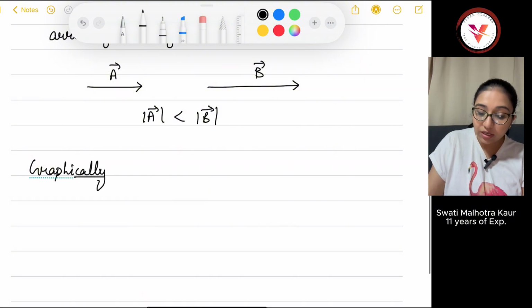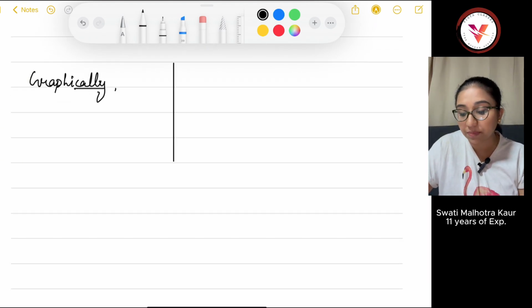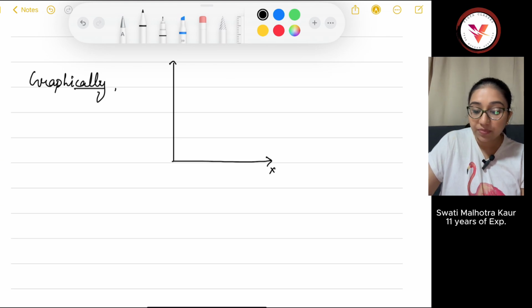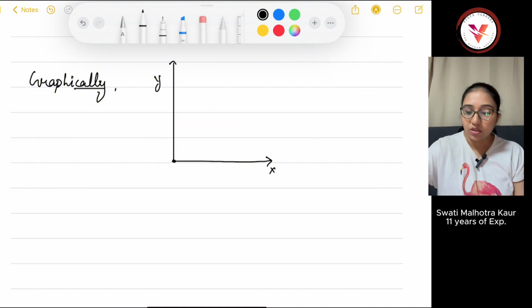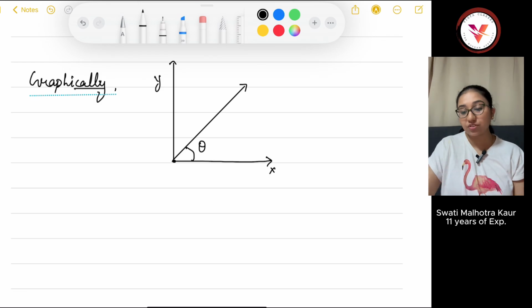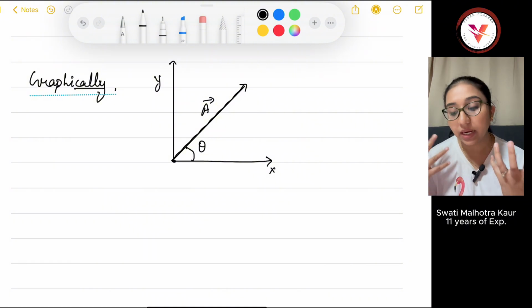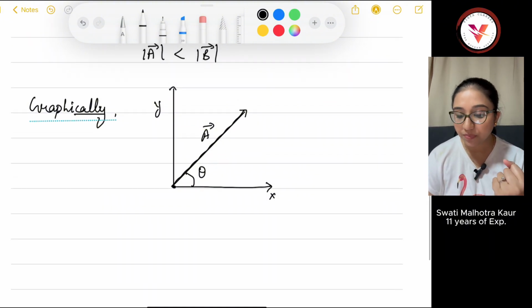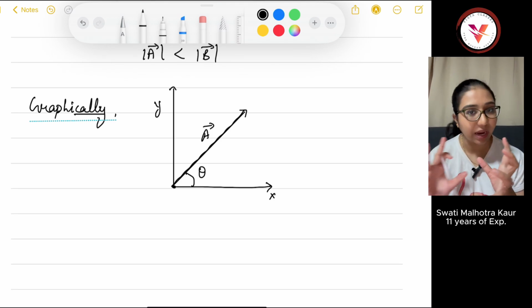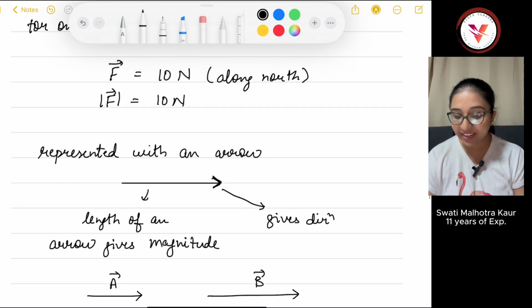Graphically is important because in mechanics we have to deal with the x, y, and z plane every time. So if a vector starts from the origin and points somewhere, we can say it makes an angle of theta with the axis. That is the direction, and this length gives us the magnitude of this A vector. We will learn about it deeply when we progress in our video, but you'll get a little hint, and I told you earlier that it's a basic introductory lecture. Okay, so this is notation.